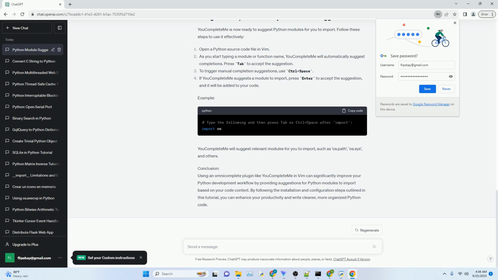Conclusion. Using an OmniComplete plugin like YouCompleteMe in Vim can significantly improve your Python development workflow by providing suggestions for Python modules to import based on your code context. By following the installation and configuration steps outlined in this tutorial, you can enhance your productivity and write cleaner, more organized Python code.